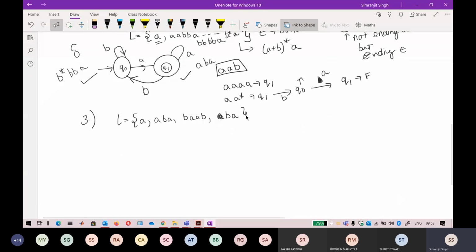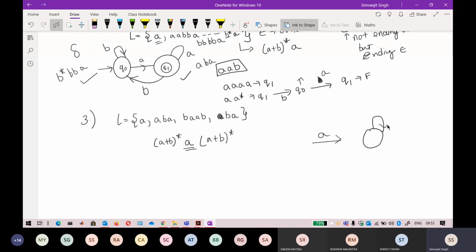So if I write a regular expression of it, the A should be placed on an arrow. Before it any number of A's and B's can come, I do not need to worry about it. After it any number of A's and B's can come. I just want to make sure that this A is hard coded. If I write it on an arrow, it means I have hard coded this A. If I just do a self loop, it doesn't mean I have hard coded it. So this is A star. But if I write it on an arrow, it means I have hard coded A. After or before, I do not care, any number of A's and B's can come.